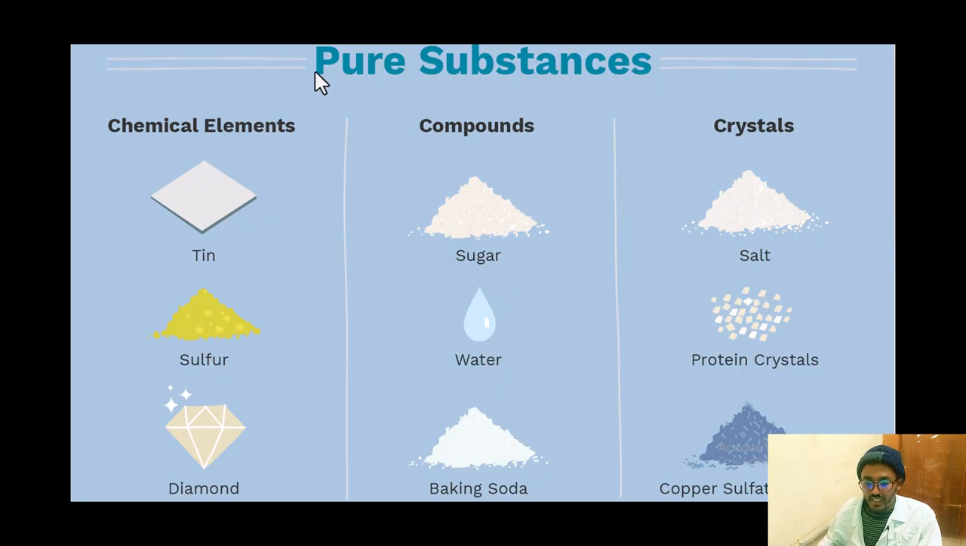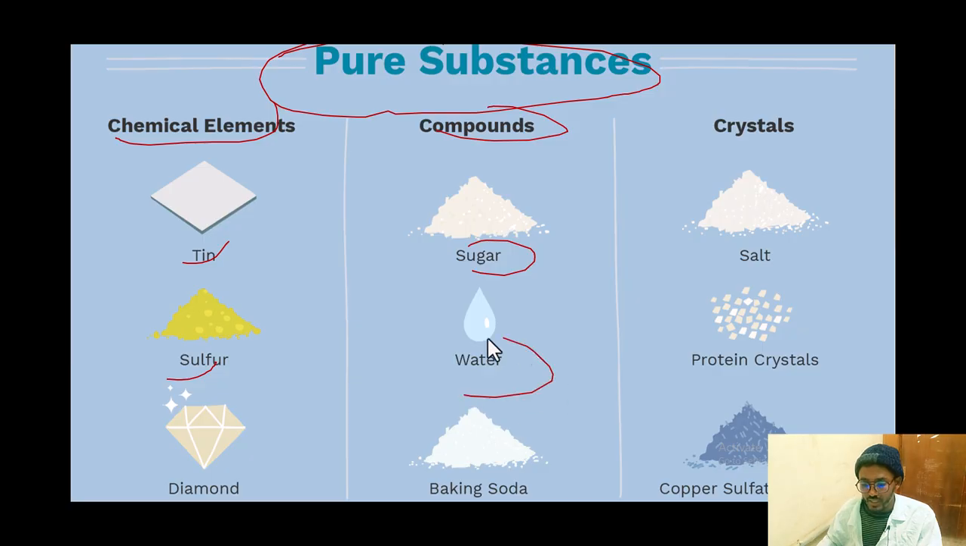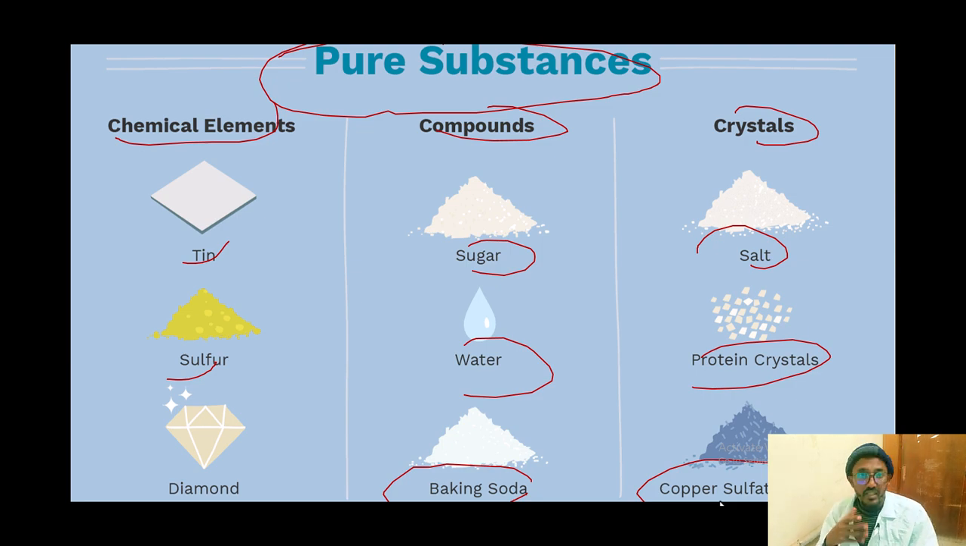The other point is we were talking about pure substance. Let's try to see these things separately. In terms of chemical elements, we can say tin, sulfur, and diamond, like pure chemical elements. In terms of compounds, we can take sugar, water, and baking soda, like pure substances. And in terms of crystals, we can take salt, protein crystals, and copper sulfate crystals. So these are examples of pure substances in terms of chemical elements, compounds, and crystals.